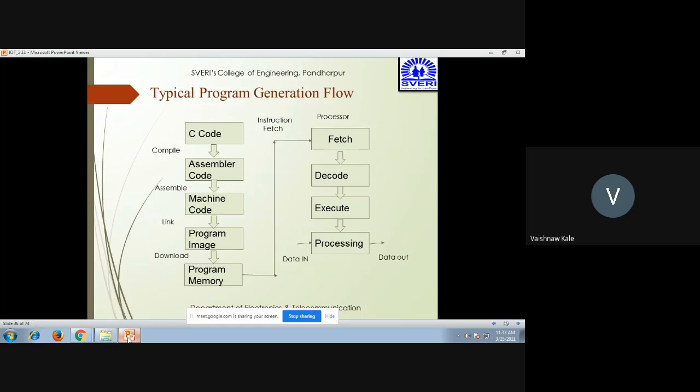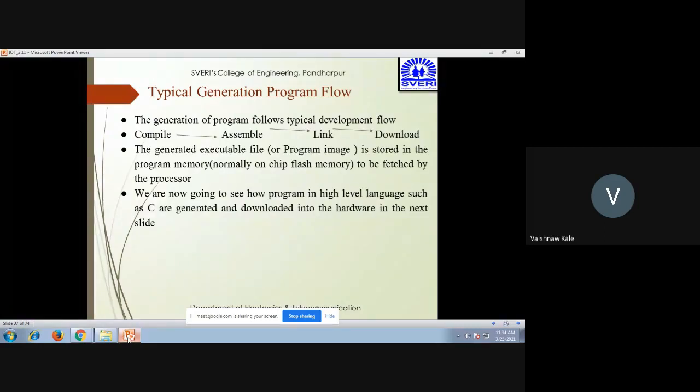Then the instruction is fetched through the processor, it is decoded and then executed, and then it is processed, where data in and data out takes place. So this is the typical program generation flow. You can see that the generation of the program flow typically develops from compiling, assembling, linking, and then downloading. The program image is nothing but the generated executable file, which is stored in the program memory, normally on-chip flash memory, and then it is fetched by the processor.